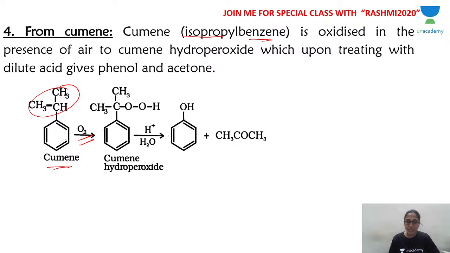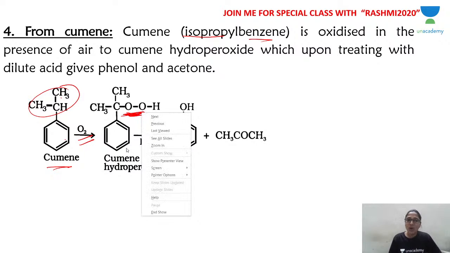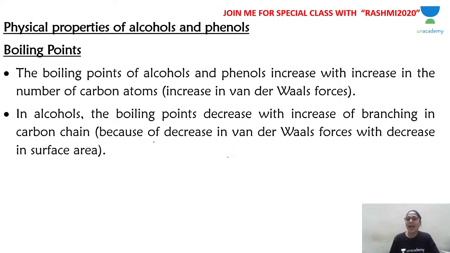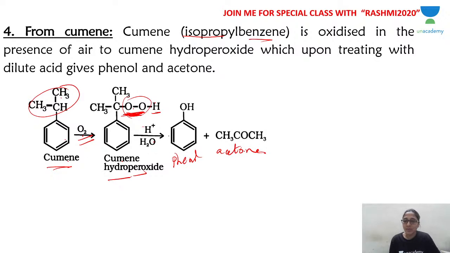So cumene undergoes oxidation to give you cumene hydroperoxide. See, to the CH, you are adding OOH. This is a hydroperoxide, with a peroxide bond. You get cumene hydroperoxide, which on treating with dilute acid will give you phenol and acetone as a byproduct.